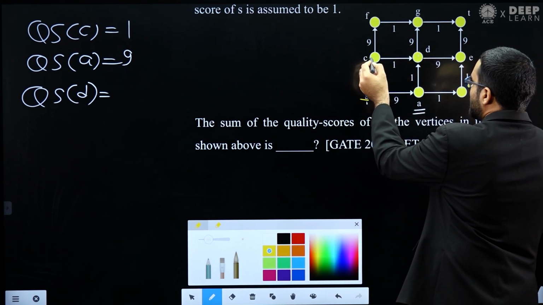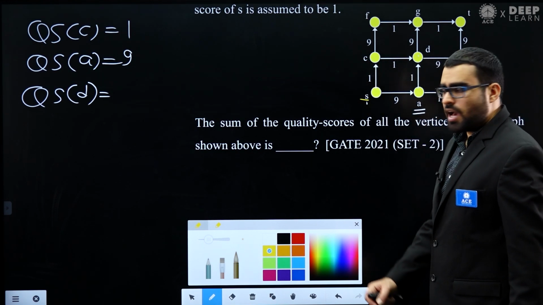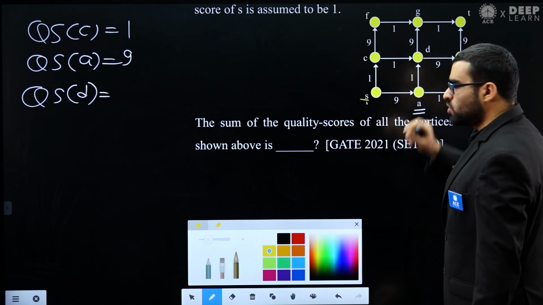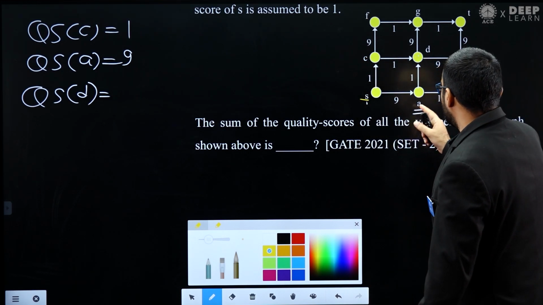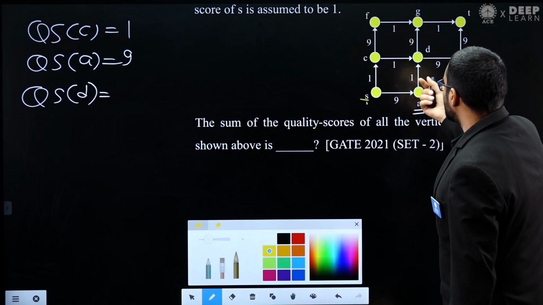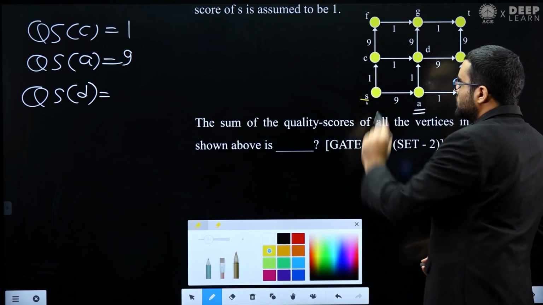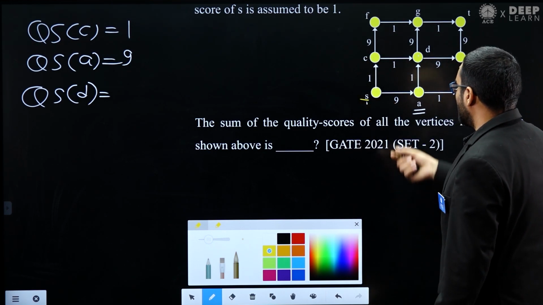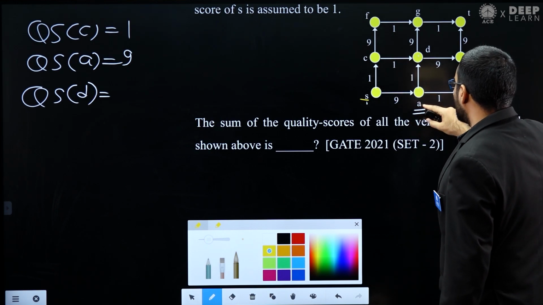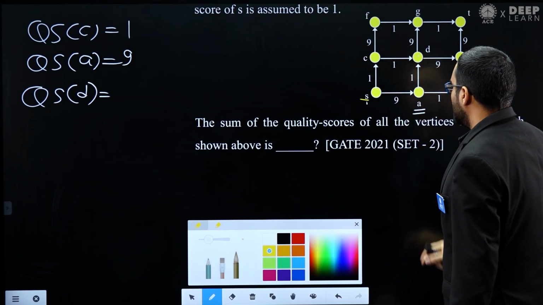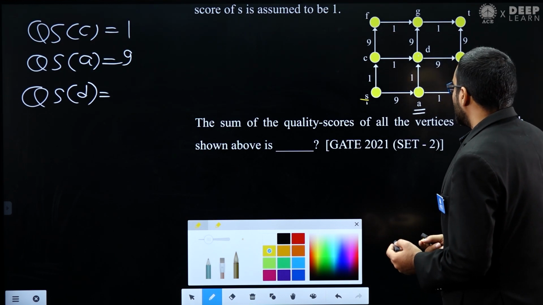One incoming edge is from C and another is from A. So either you can go from C to D or you can go from A to D. The quality score of A we already know, and the quality score of C we already know. Now either you can take this additional edge from C to D or this additional edge from A to D. Whichever gives you the maximum, that we can take.